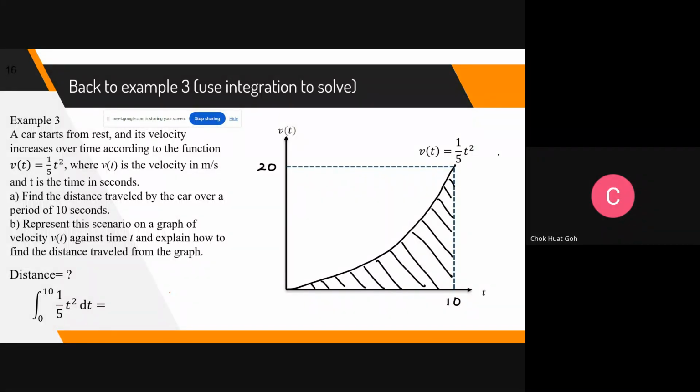Zero to 10, 1/5 t squared. I got the first answer. Not very sure. Fine. I'm very happy that you already answered the question. Let me wait a few more minutes, to see whether others get the same or a different answer.